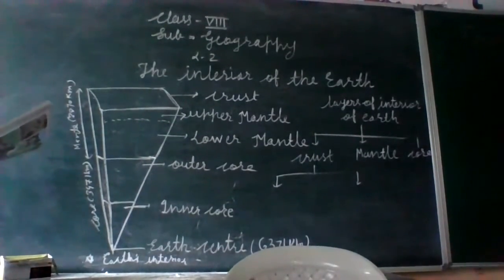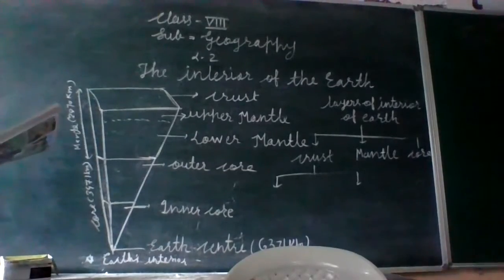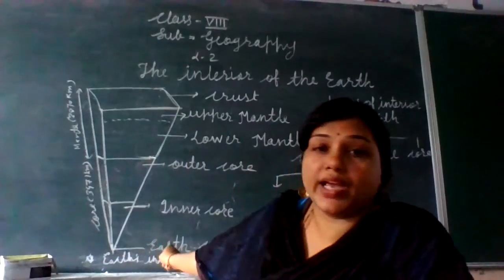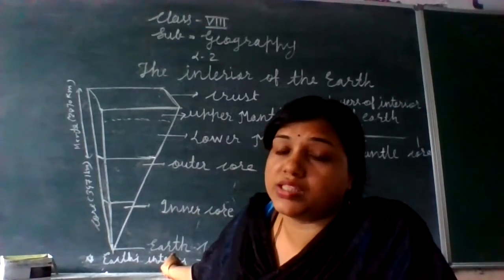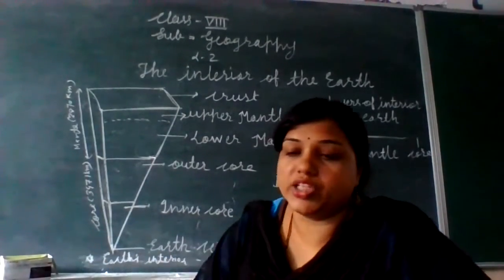Its temperature is about 5,500 degrees Celsius to 6,000 degrees Celsius.